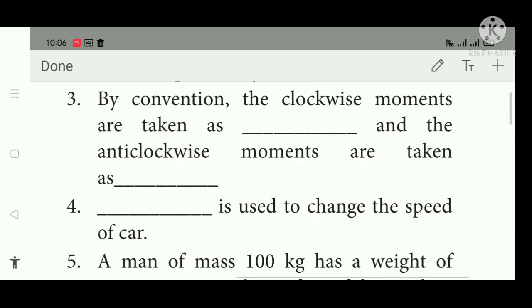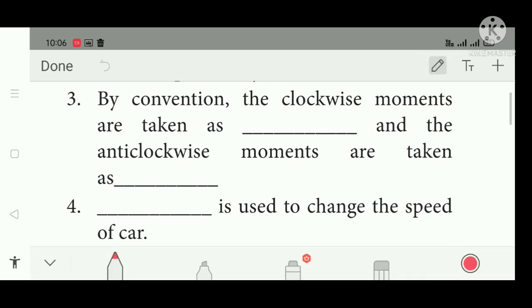By convention, the clockwise moments are taken as dash and the anti-clockwise moments are taken as dash. The clockwise moments are taken as negative and the anti-clockwise moments are taken as positive.